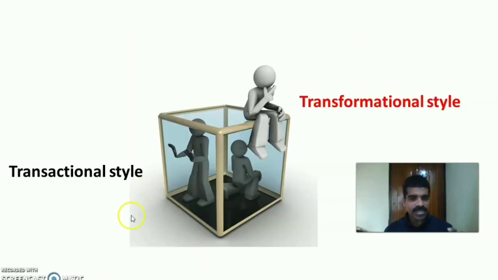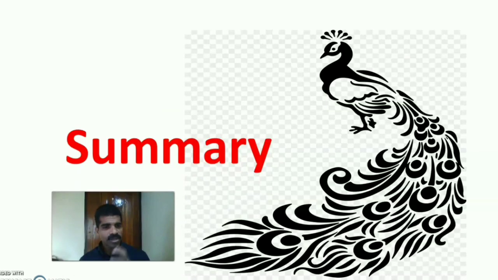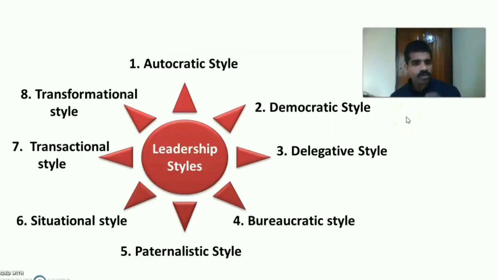Then in transactional style the leader will look into the box. And in transformational style, the leader will look out of the box. That is the difference between transactional style and transformational style. So let us summarize the topic. Today we have discussed the 8 different leadership styles. That is Autocratic Style, Democratic Style, Delegative Style, Bureaucratic Style, Paternalistic Style, Situational Style, Transactional Style and Transformational Style.